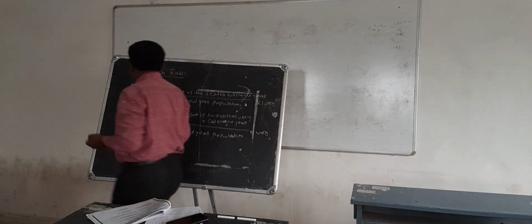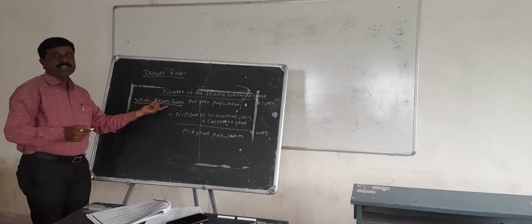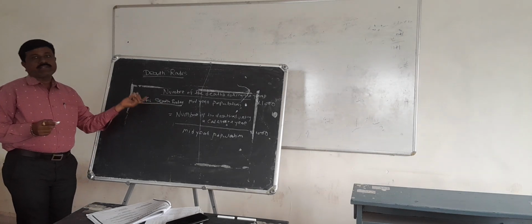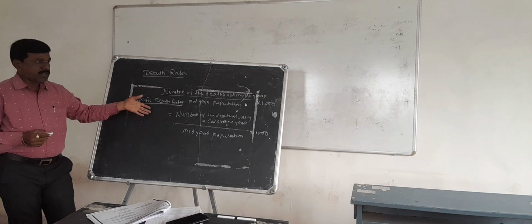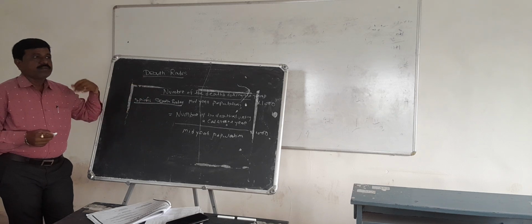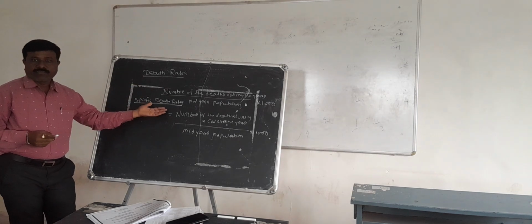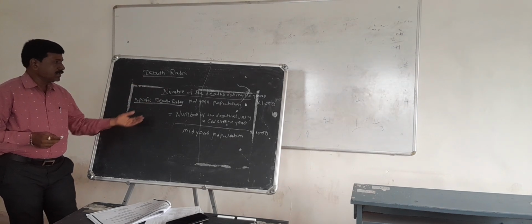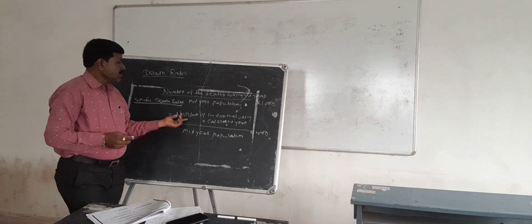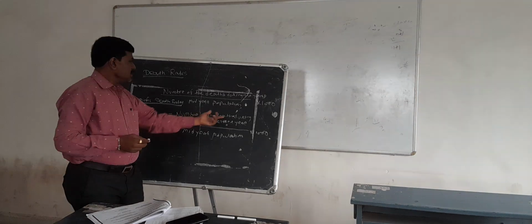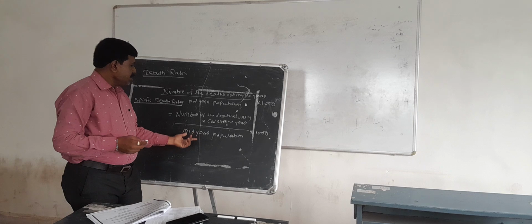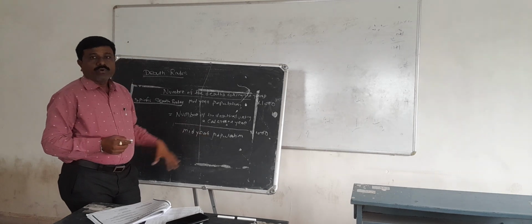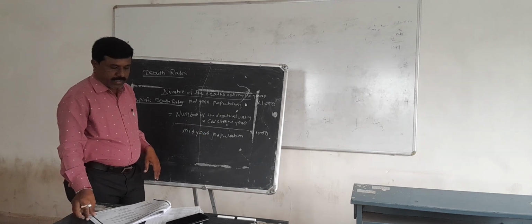We find the specific death rate of accident, the specific death rate of any disease, and the death rate of COVID. That is the number of deaths during the calendar year divided by the mid-year population into 1000. That is the specific death rate.